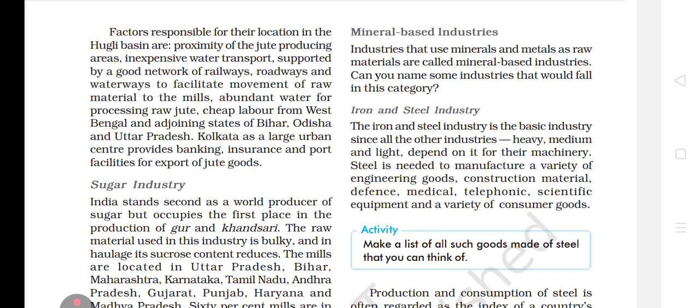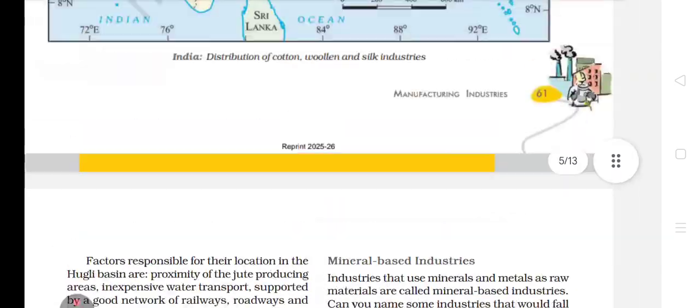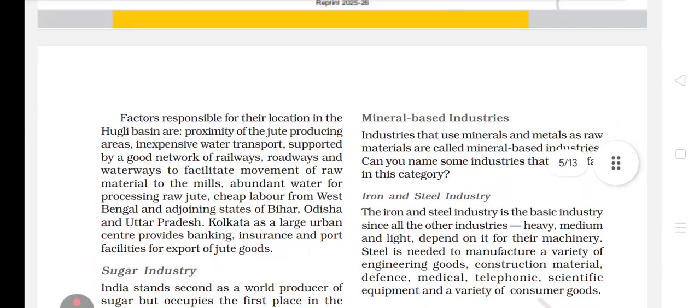Kolkata, as a large urban center, provides banking, insurance, and port facilities for the export of jute goods. So, factors for their location, Hugli Basin. This is a very important paragraph, and most of the questions come from it. You need to focus on this paragraph.